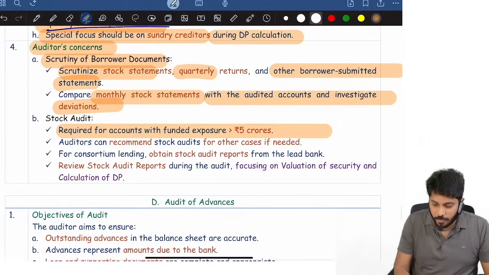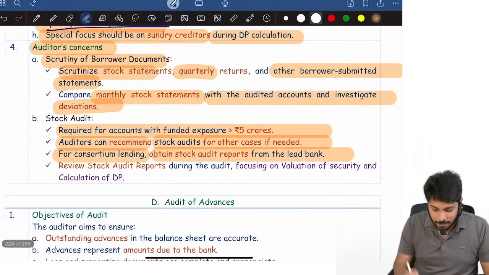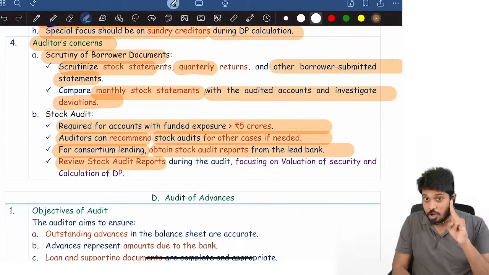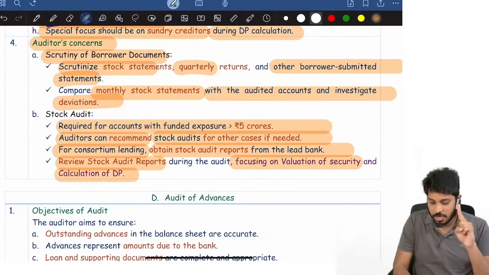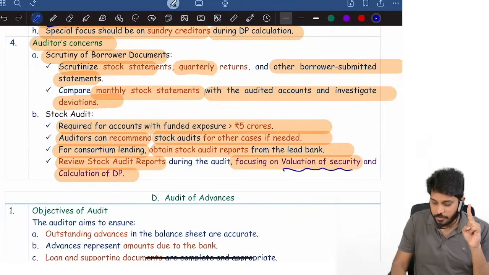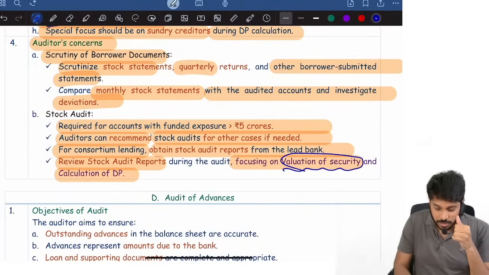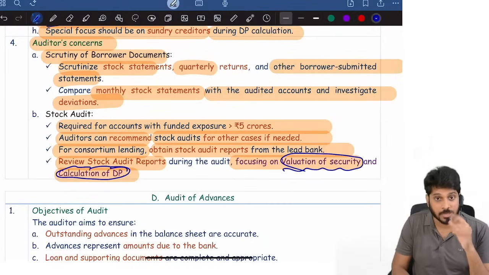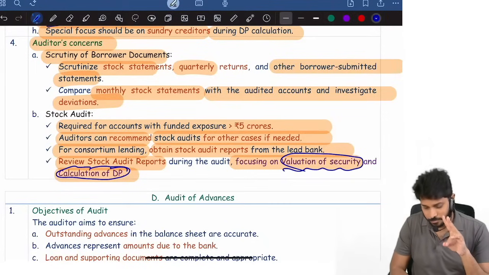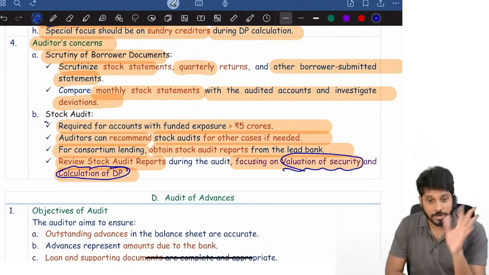Stock audit is required for accounts where total exposure is more than 5 crore. The auditor can recommend a stock audit even for other cases. For a consortium, you need to obtain the stock audit from the lead bank. The auditor has to review the stock audit report, focusing on valuation and calculation of DP. Why are you reviewing the stock audit report? You will check the valuation of security and you will also check the calculation of DP. These are the 2 points that you will check when you are reviewing the stock audit report.